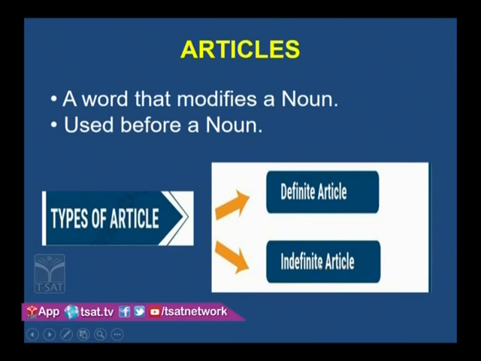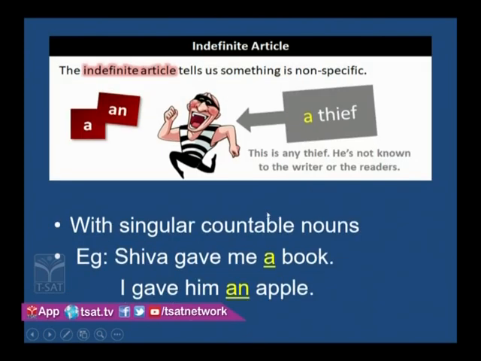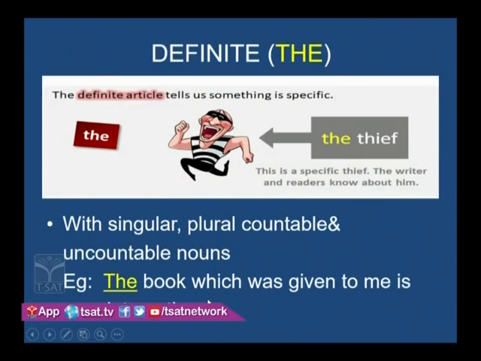Before going to definite article, look at this slide: indefinite article. To make it clear what an article is, I will show you the indefinite article. The indefinite article tells us something is non-specific. Indefinite means not particular, not specific. What is a definite article? The definite article is a specific one, a particular one.